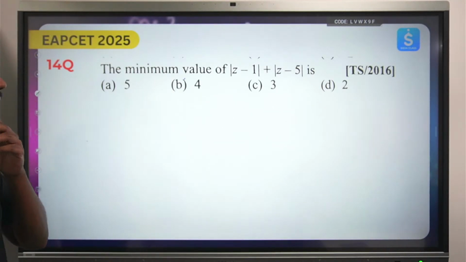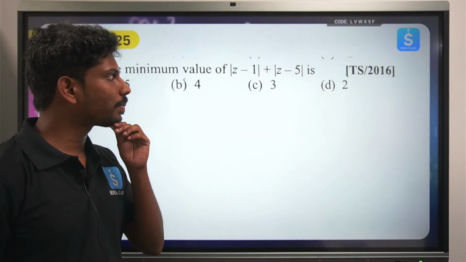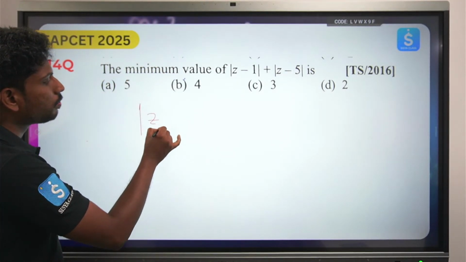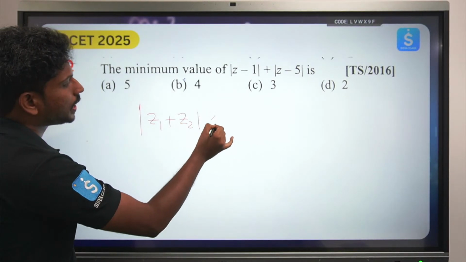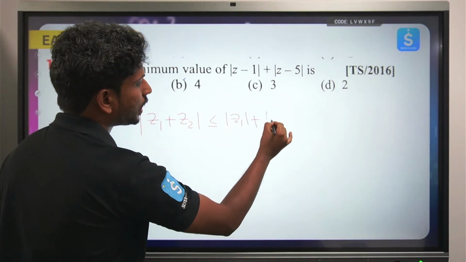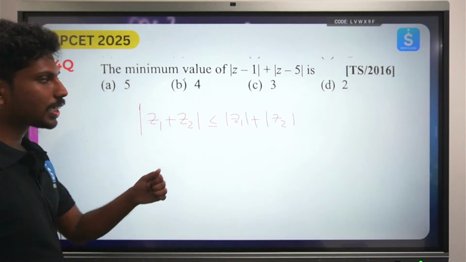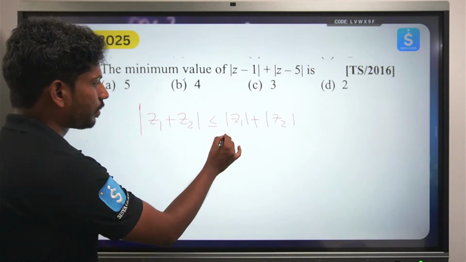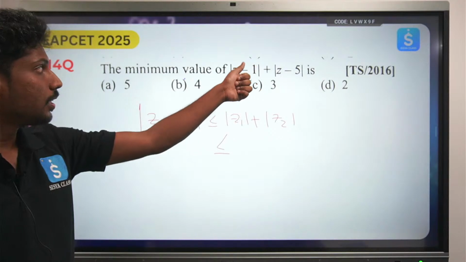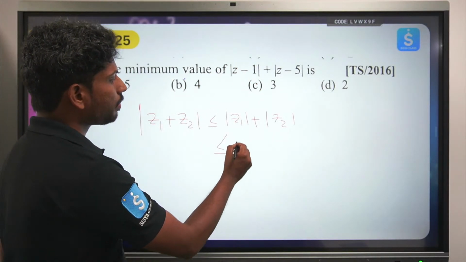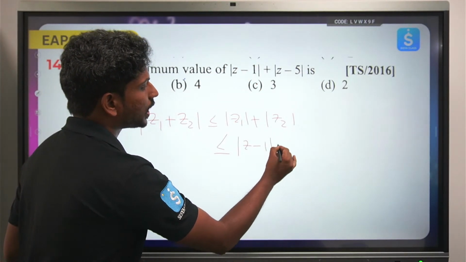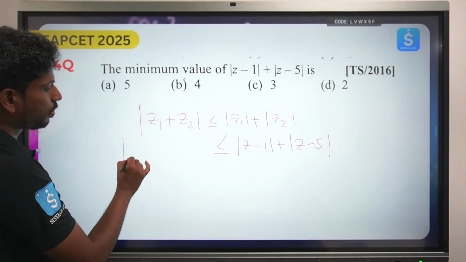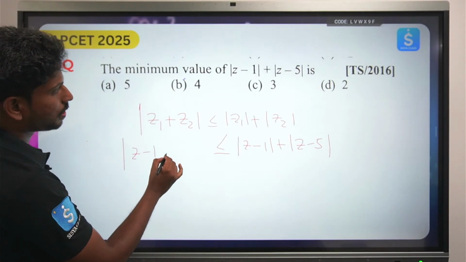So here comes the last question: mod of z minus 1 plus mod z minus 5, what is the minimum value? As I said earlier, mod z1 plus z2 is less than or equal to mod z1 plus mod z2. Earlier in one calculation I had got a little error. I would like to recompensate that, so I will give you the correct answer in the answer key. So please see here. In place of z1 just substitute mod z minus 1, and here it is mod z minus 5.